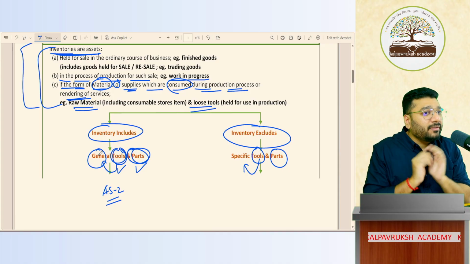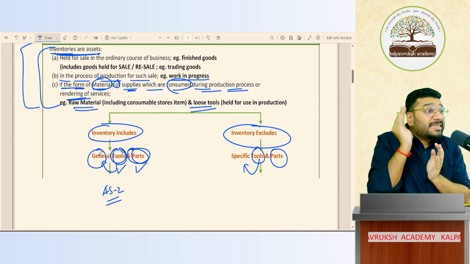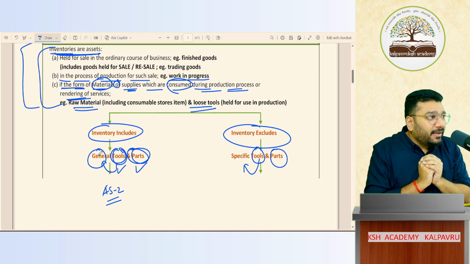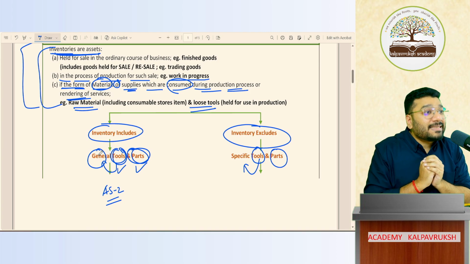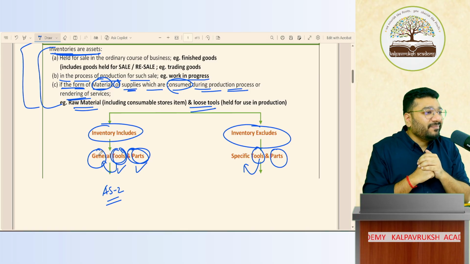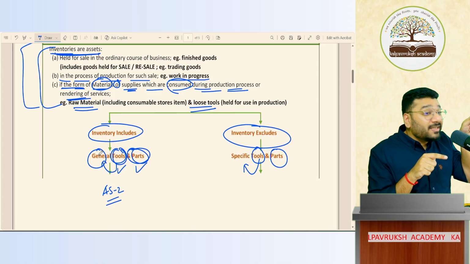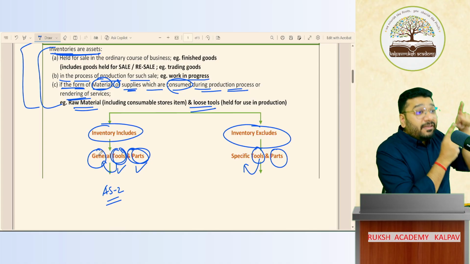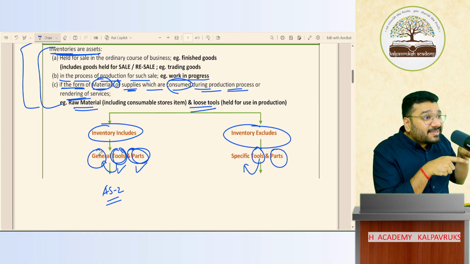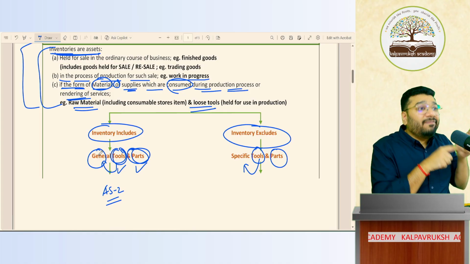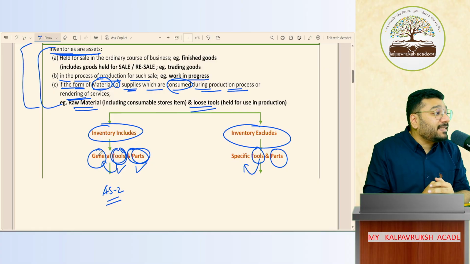Got it, not got it? That replaceable battery is there, no? Will you put it under inventory or under asset? AS10. Since this battery is specifically for that car, if the car is going to fixed asset, this replaceable battery will also go to the fixed asset. Got it, not got it?